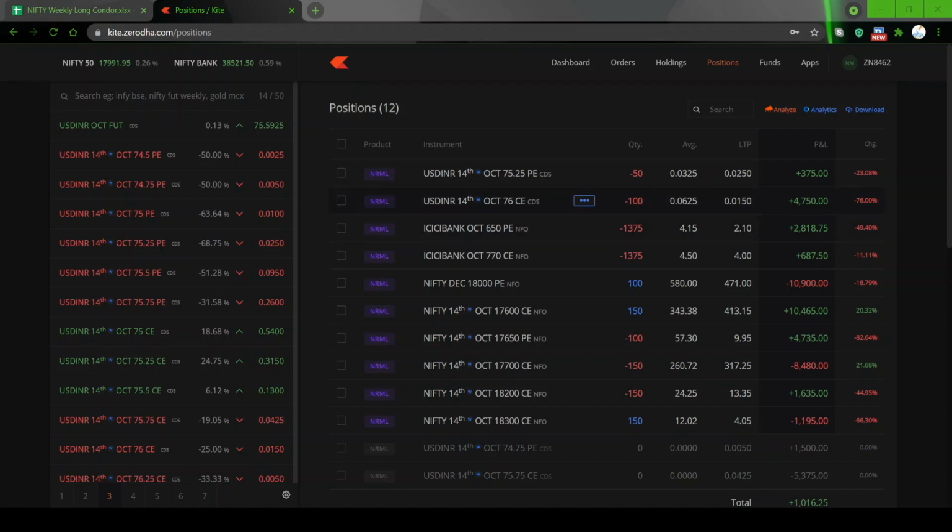I know the formula, that is why I am directly telling, but you can do the formula. So just consider this way. Just take the premium 0.0625, multiply by one lot, which is 1000, then multiply by whatever is your number of lots, 100. So 6,250 rupees. Okay. So I collected this.